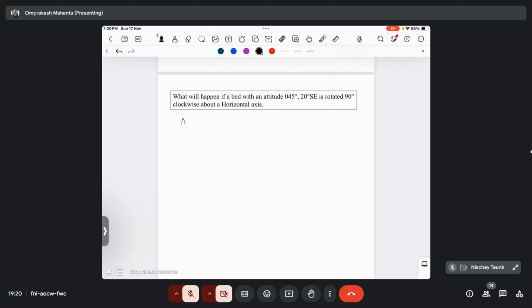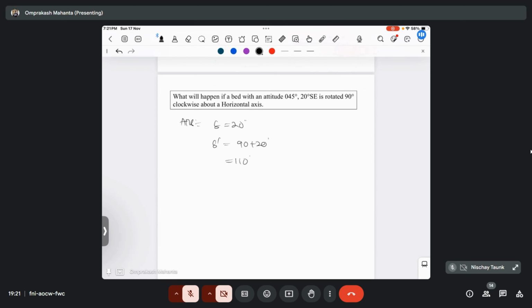Dip amount. Here the dip amount will change, right? So here the dip amount is given as 20 degree. So if we rotate 90 degree clockwise, then the new delta dash will become 90 plus 20 degree. So it should be 110 degree, no? Like dip amount greater than 90 degree, can that be possible?